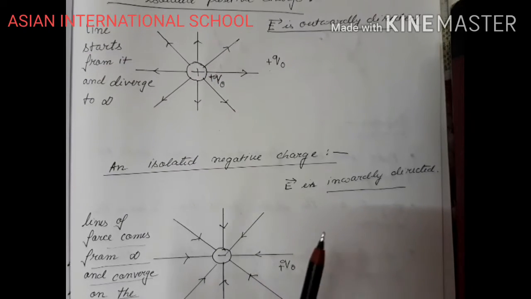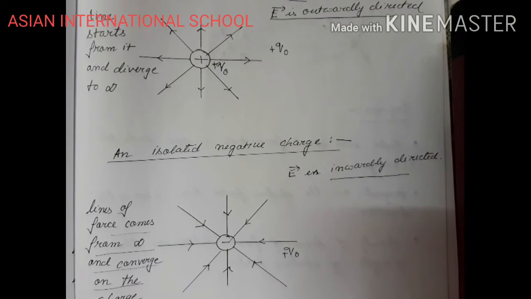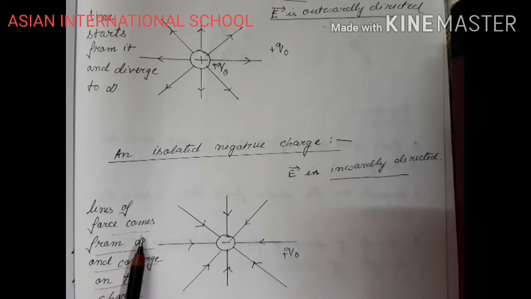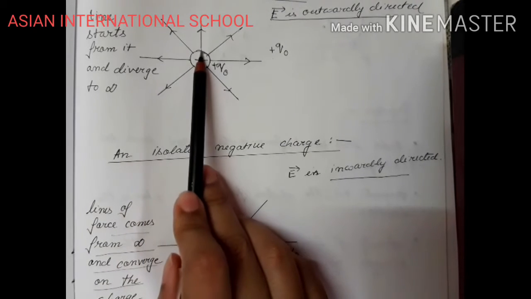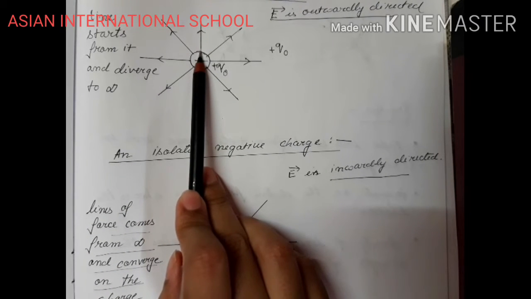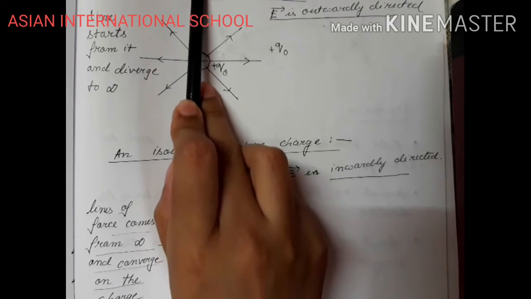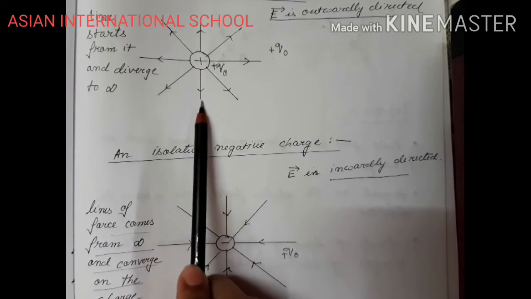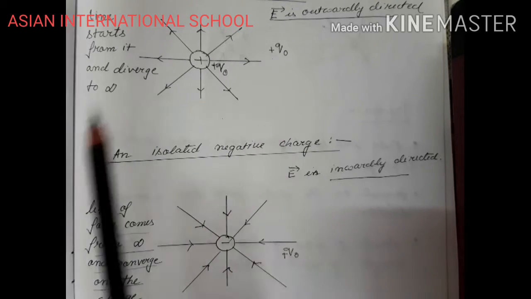So here we can say one thing. If it's a case of an isolated positive charge or an isolated negative charge, the unit positive test charge is showing us the direction of the electric field intensity. If I keep a unit positive test charge, the test charge will move in this direction. The test charge will move away from the isolated positive charge and hence it will show the direction.